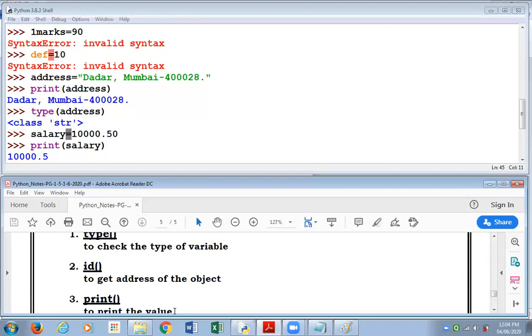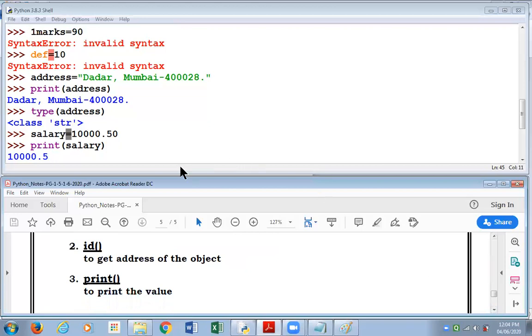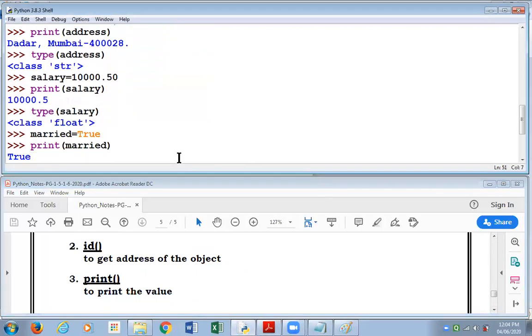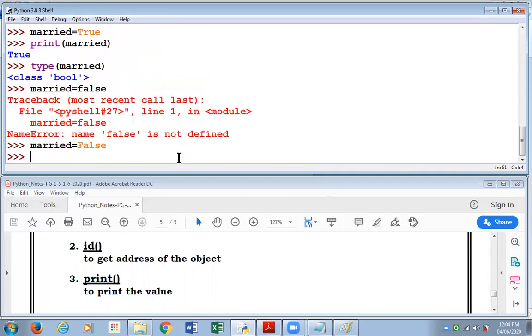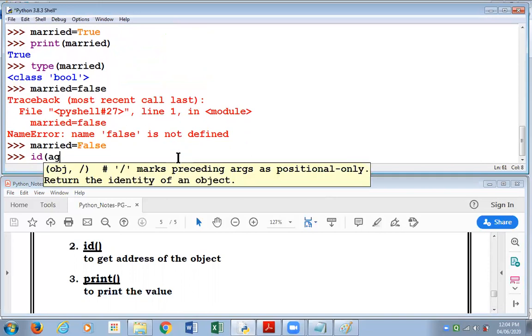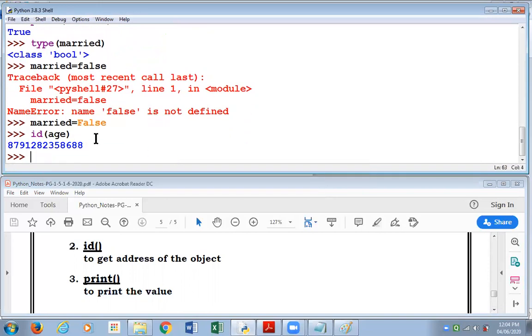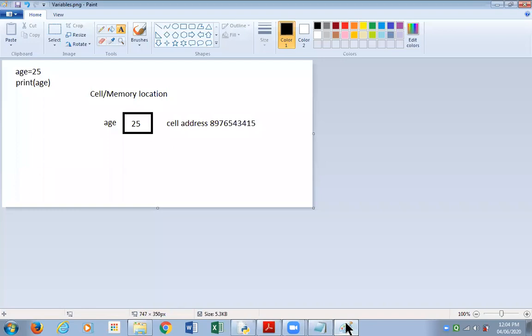ID function. Let me share this function with you now, the ID function. ID, and I'm writing age. Please see this huge number that I'm getting. What is it exactly? Okay, I'll share this with you through my diagram that I made in the beginning.